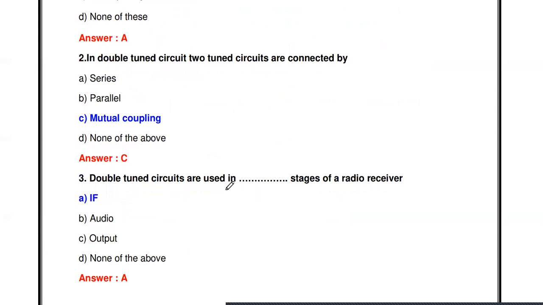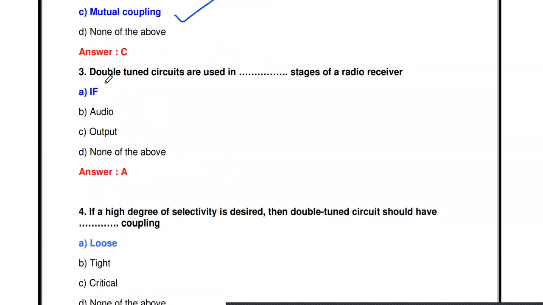Then the next one: in a double tuned circuit, the two tuned circuits are connected by series, parallel, mutual coupling, or none of the above. Mutual coupling. There is no direct connection between the two tuned circuits. The first tuned circuit and the second tuned circuit are connected by mutual coupling, that is, inductive coupling.